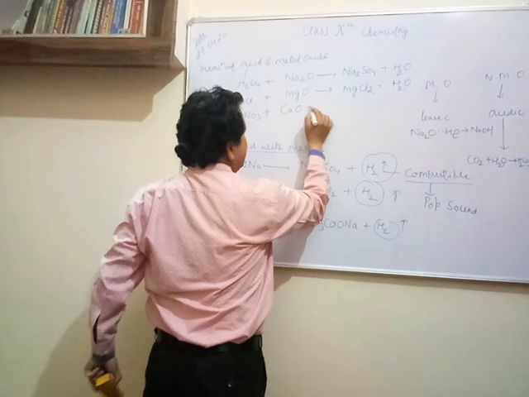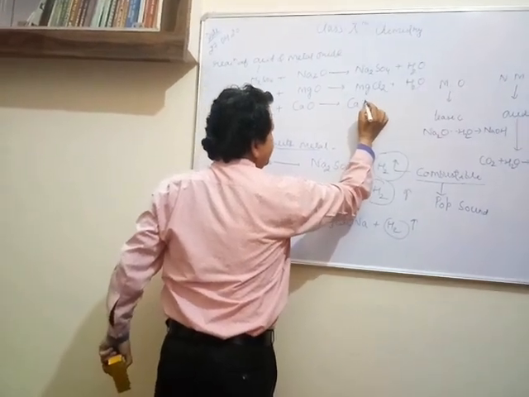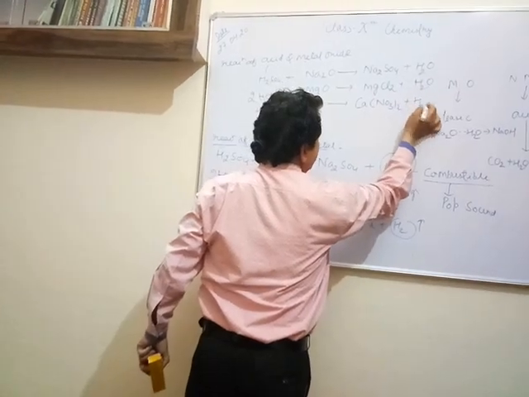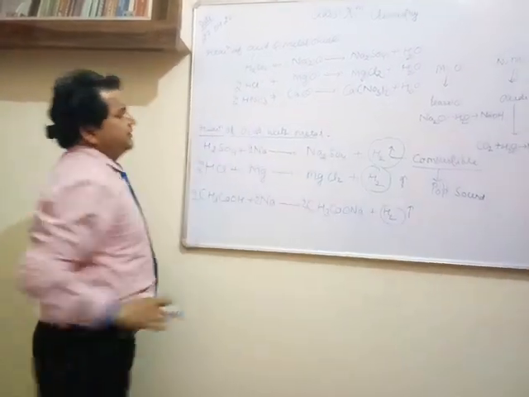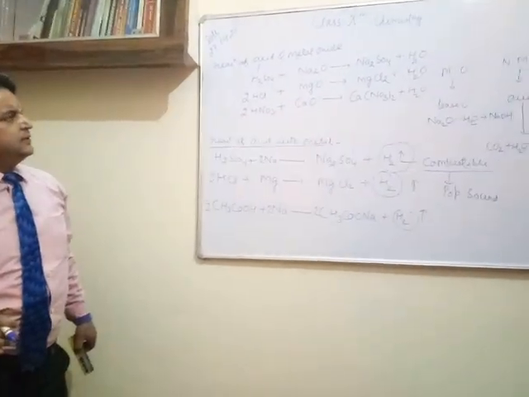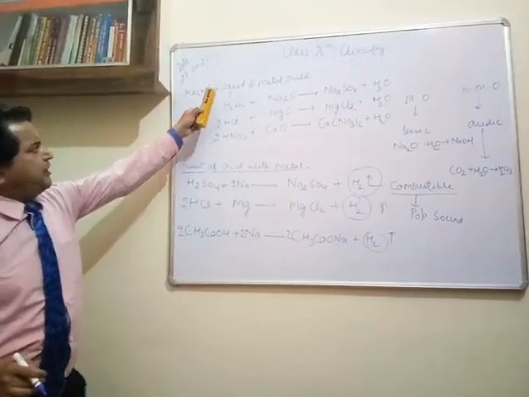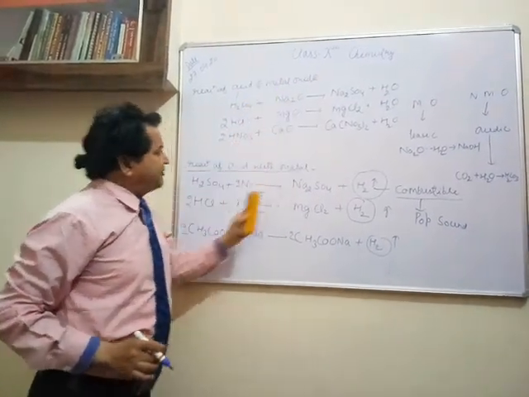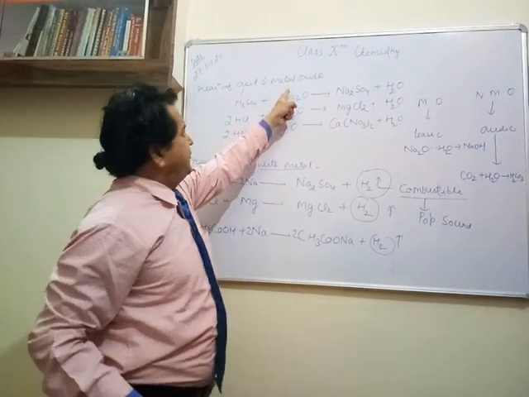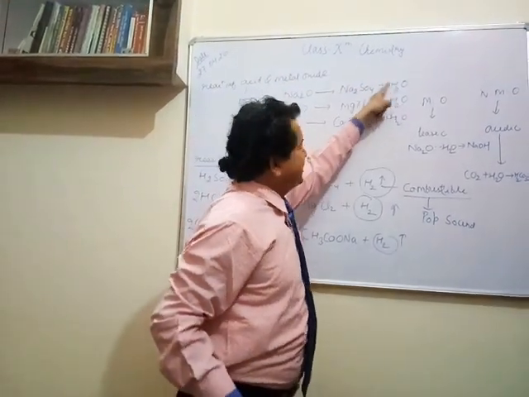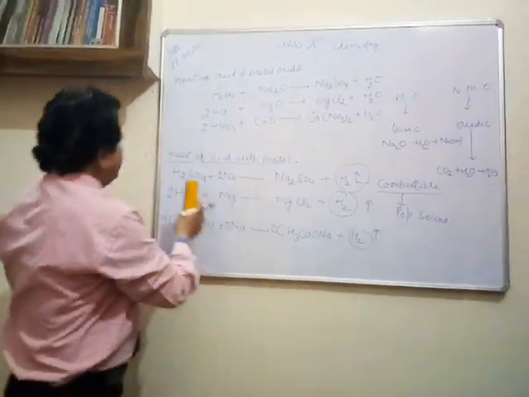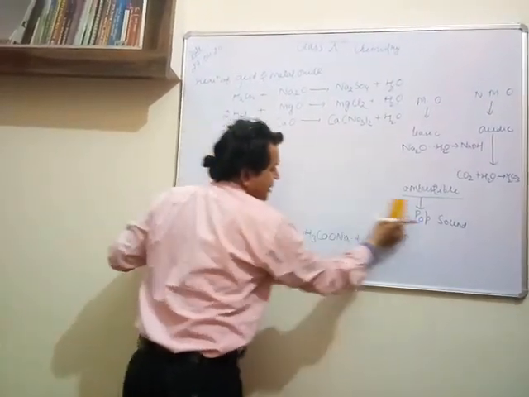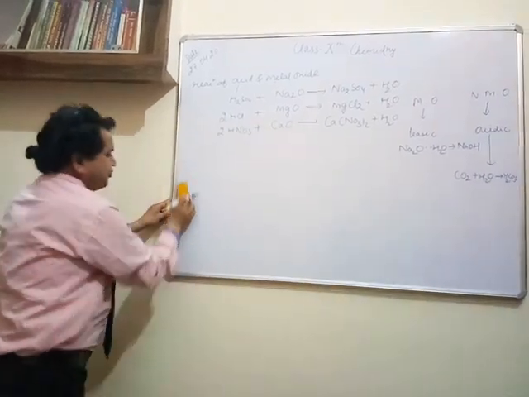Similarly, we are having nitric acid. Ca will link up with NO3 and it will form Ca(NO3) whole twice. Here H2O. As well as here we will have to write it twice and H2O. This is another property of acid, that is what happens when acid combines with metal oxide. So whenever acid combines with metal oxide, it will form one salt and water. This kind of reaction is also known as neutralization reaction, right? Because the metal oxides are basic in nature.